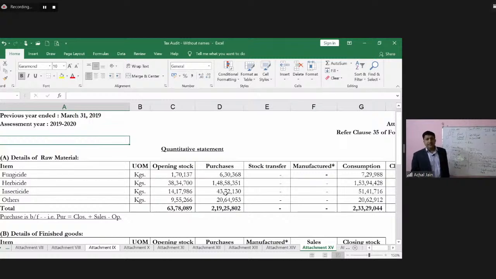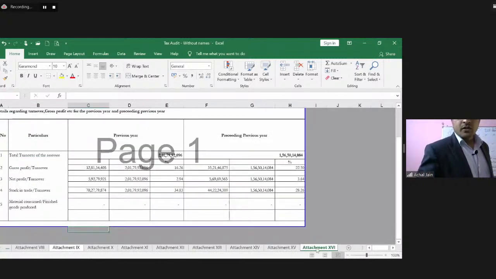Point number B. On this 35, then we have point number B, which requires that in case of a manufacturing concern, give quantitative details of principal items of raw materials, which will talk about opening purchases, consumption, sales, closing stock, yield of finished products. So let me just take you to this attachment now. So it talks about,